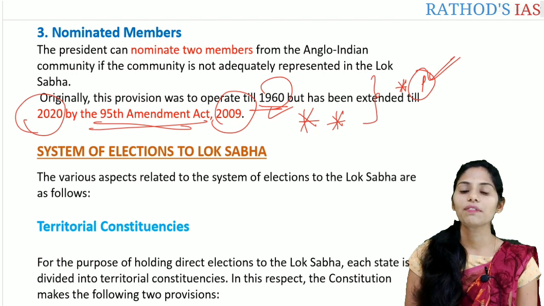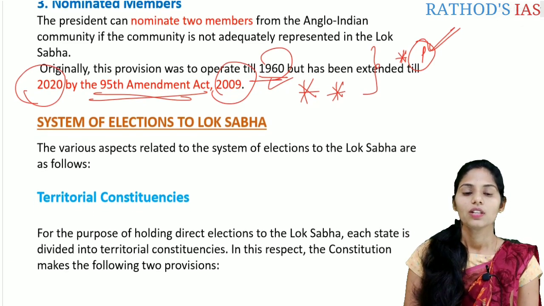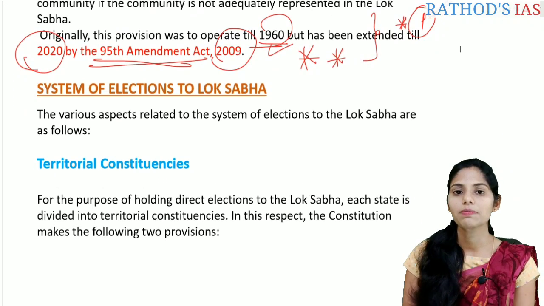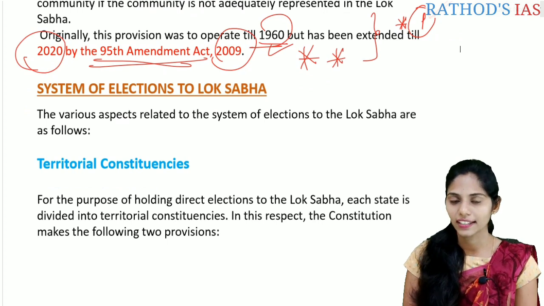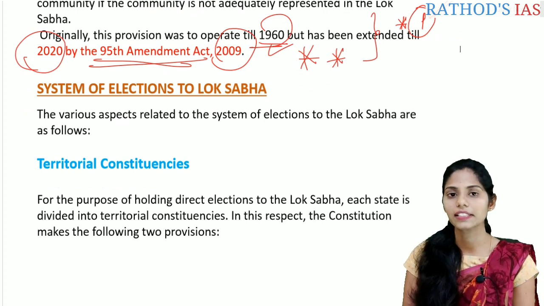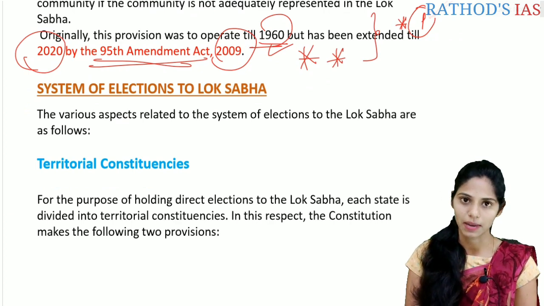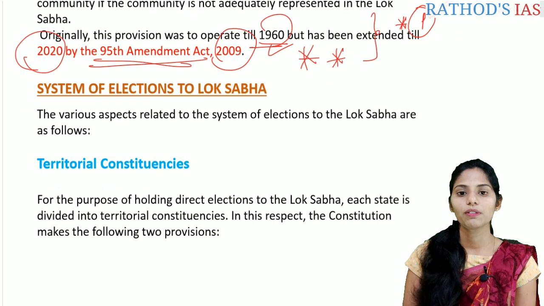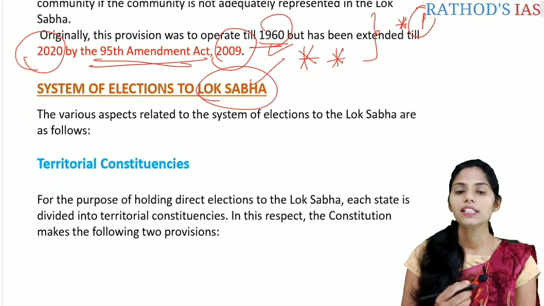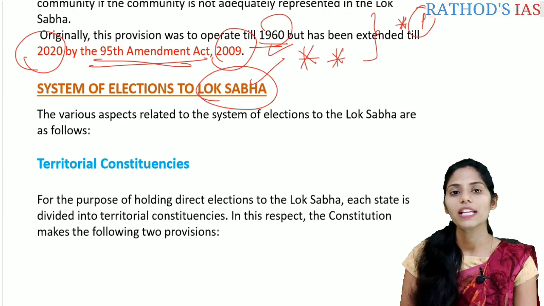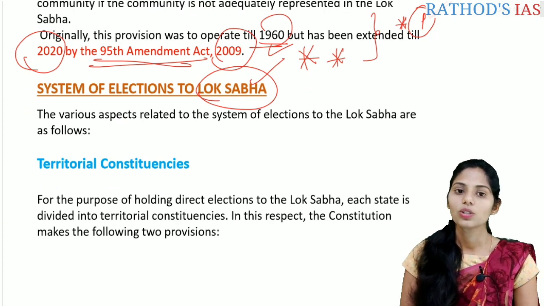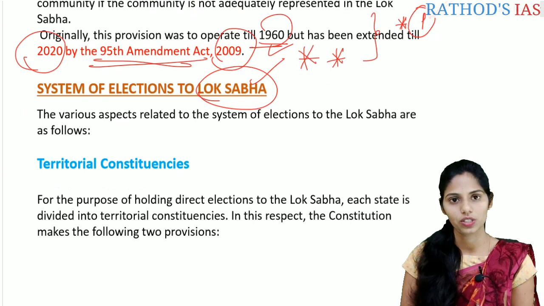And let us see the system of elections to the Lok Sabha. There is a difference between the system of elections to the Rajya Sabha and the Lok Sabha. In the Rajya Sabha, the members are indirectly elected, mainly through the state legislative assemblies or the Vidhan Sabhas. And in the Lok Sabha, the members are directly elected by the people. So the system of election is very different. So let us see the system of elections to the Lok Sabha.